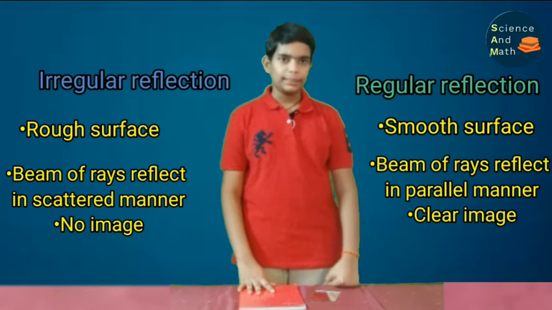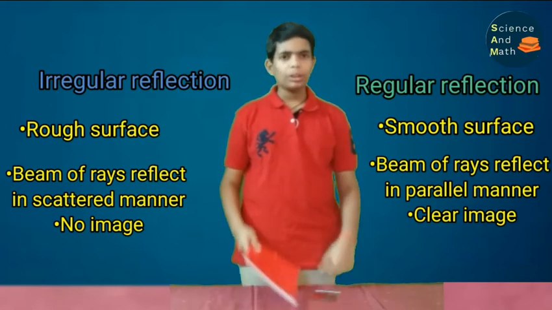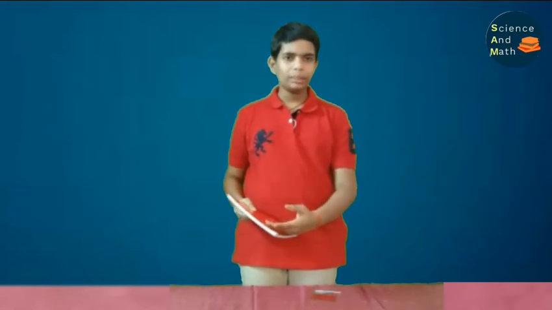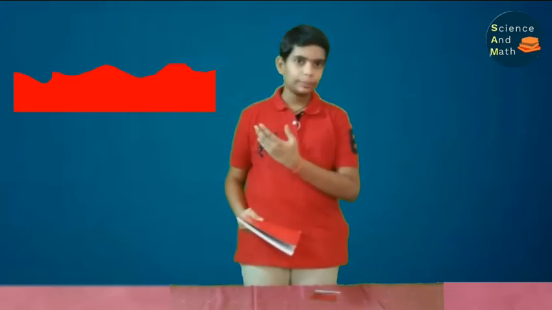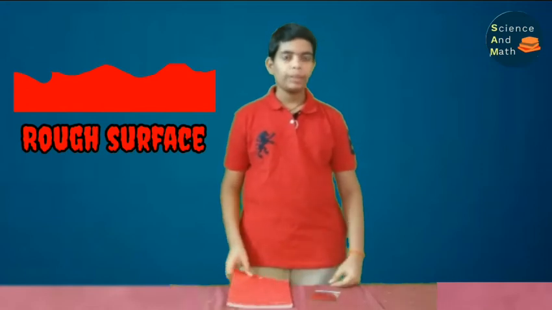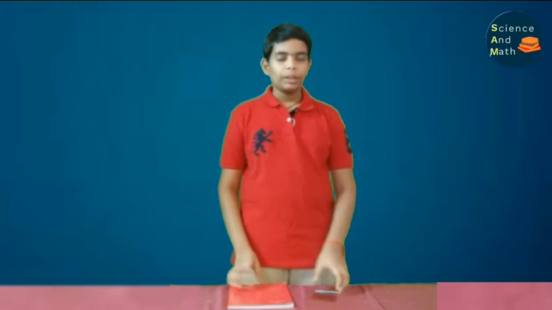Here a question arises. The book looks smooth, right? Then why is it a rough surface? It is because when the book is zoomed in to a microscopic level, it looks something like this. It is rough. Hence, the book is a rough surface. It is the reason why the book cannot form an image, but a mirror can.